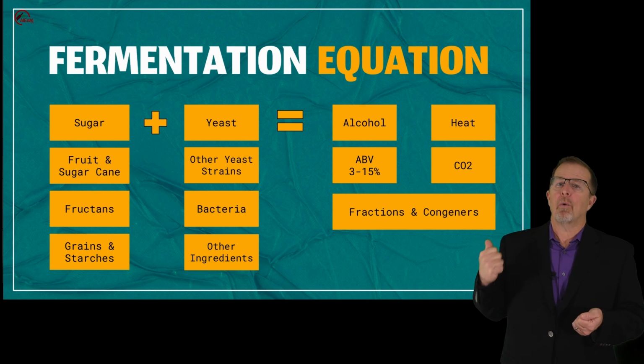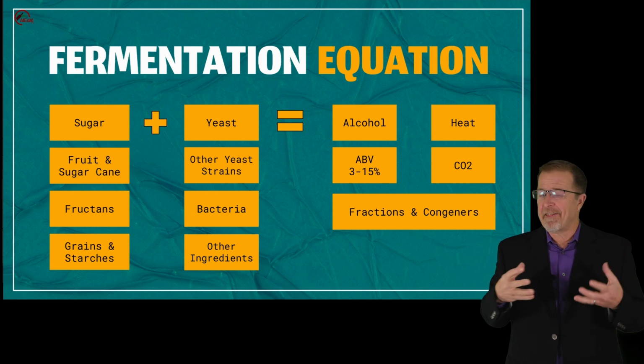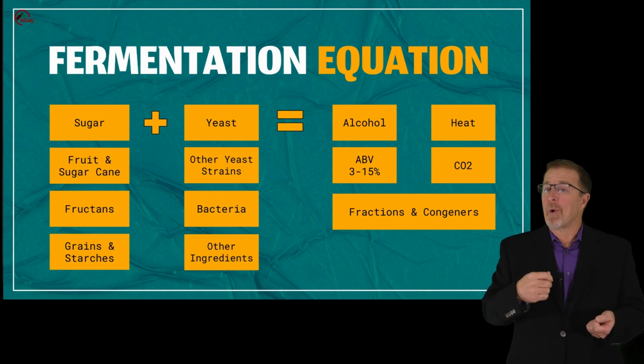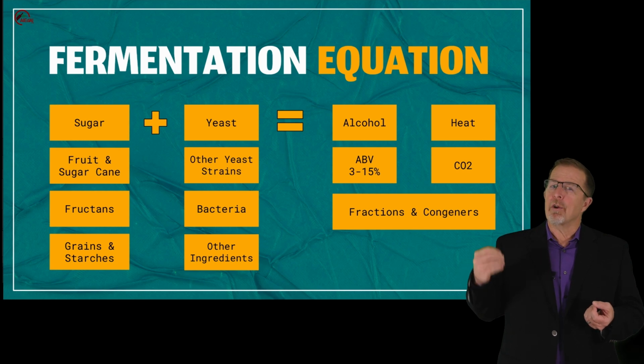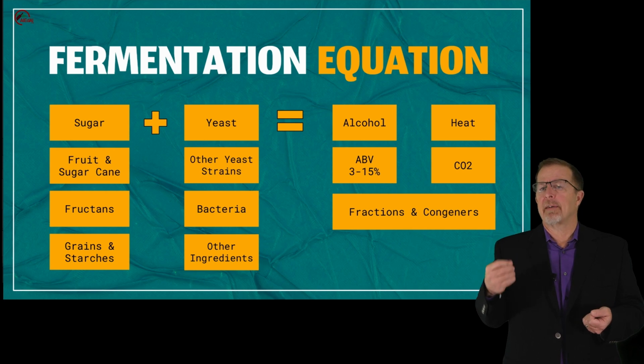Fractions and congeners are what we call the additional outputs. Fractions are the hundreds, if not thousands, of different chemicals that come about through fermentation or otherwise survive into these fermented liquids. Congeners are those fractions which possess an aromatic or otherwise detectable flavor to them.